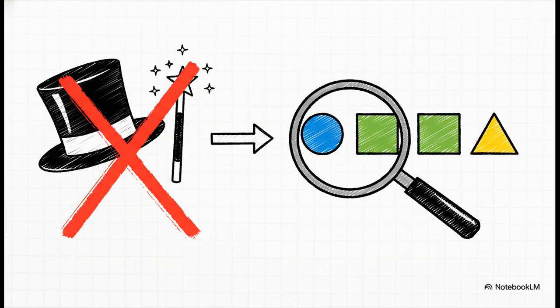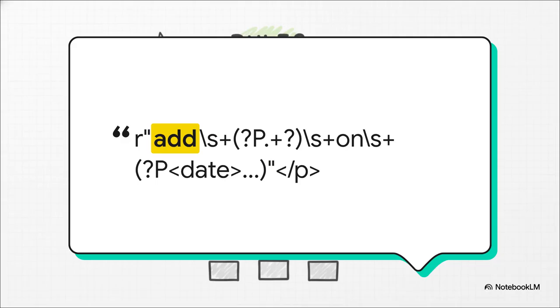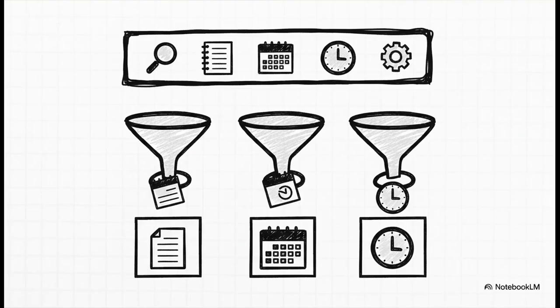But how does it really get what you're saying? Well, it's not magic. It's all about patterns. The agent's smarts actually come from something called regular expressions, or regex for short. See this bit of code? It's just a pattern designed specifically to look for keywords like add. It then pulls out the key details, the title, the date, right from your sentence.